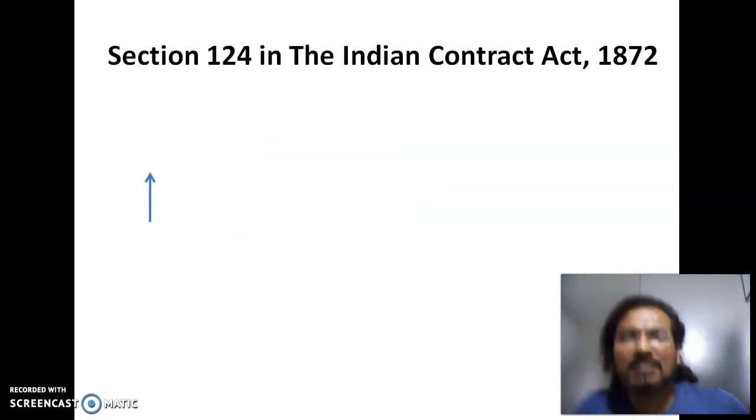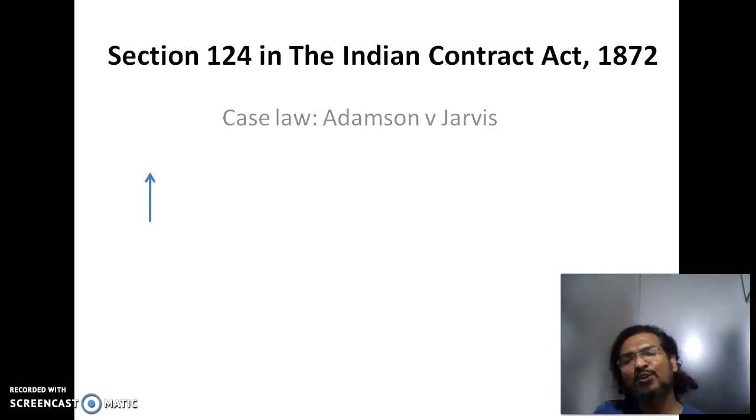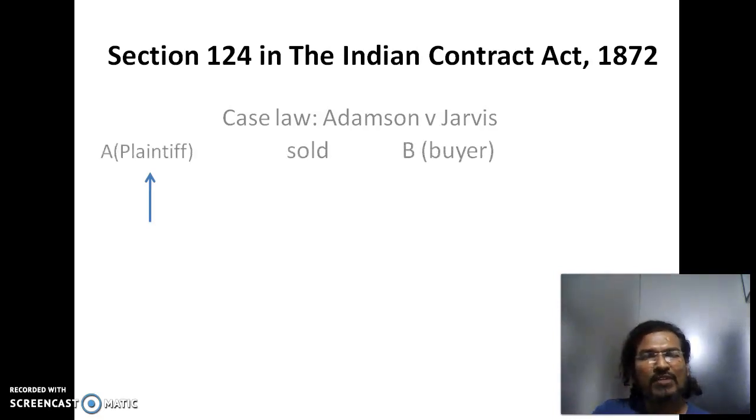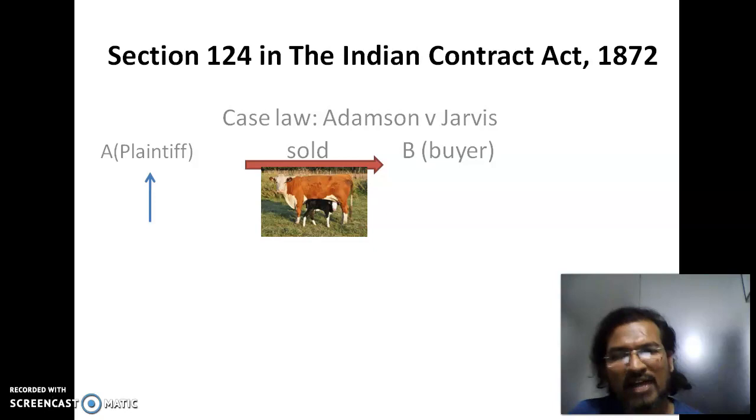Now let's try to understand with an example. In fact, with a very popular case law, Adamson versus Jarvis. Jarvis here reminds me of the computer in Iron Man, but this is not that Jarvis anyway. Adamson is the plaintiff who sold cattle to the buyer B.